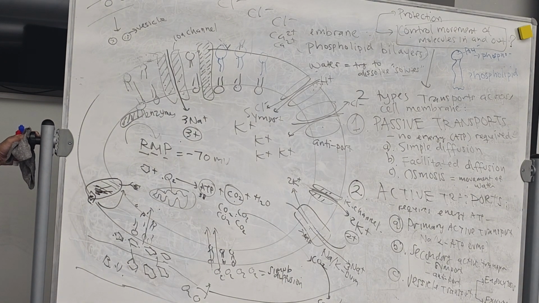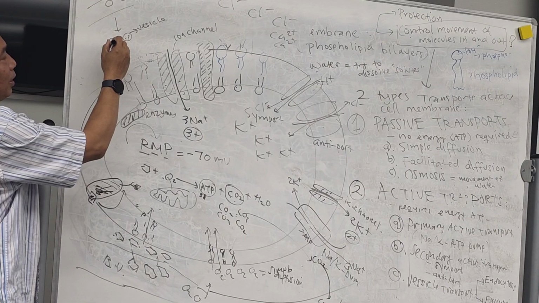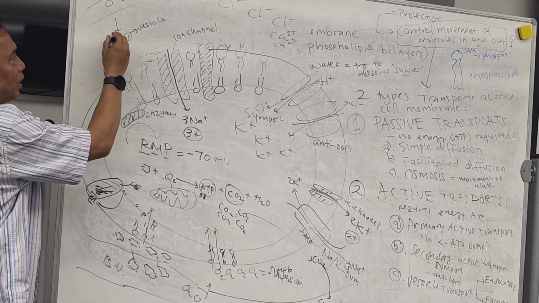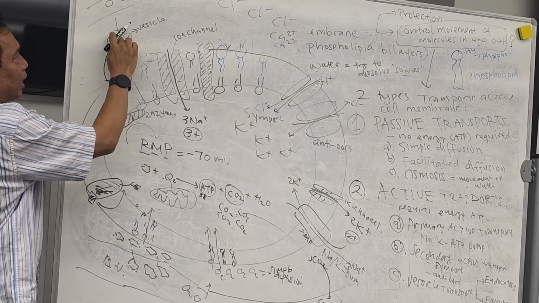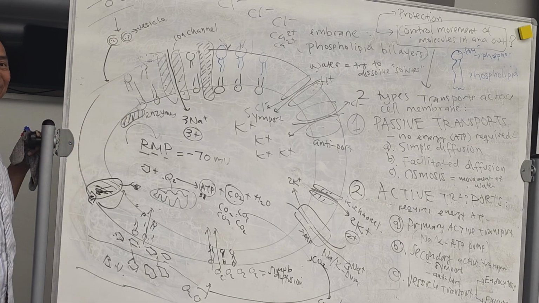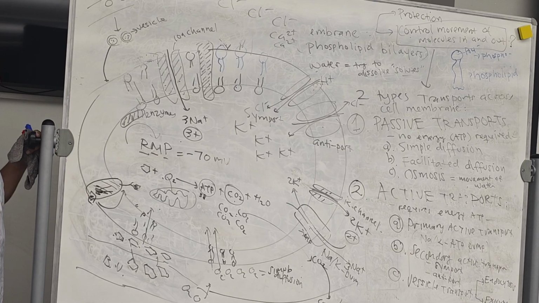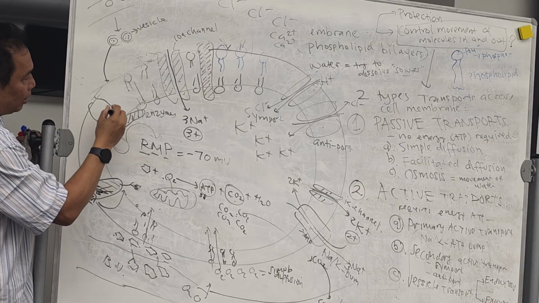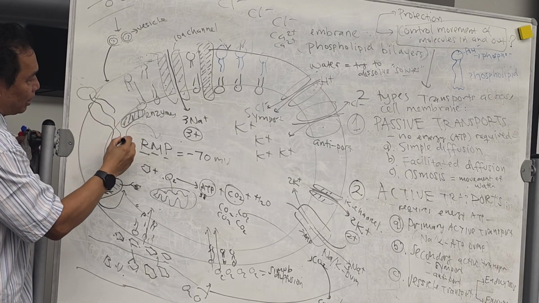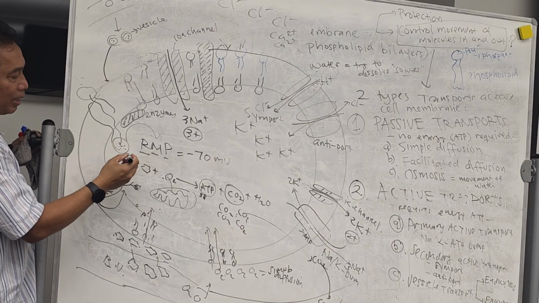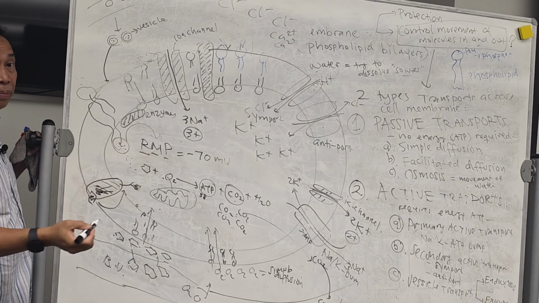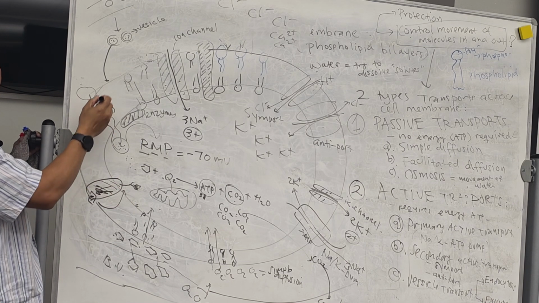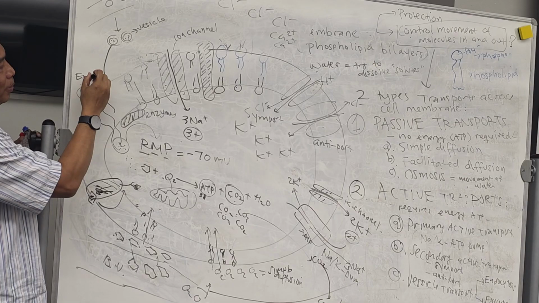A vesicle also has phospholipid bilayers. It's a double membrane too. So it fuses over here, boom, and then finally from outside goes inside. And inside, the hormone can be released. When it enters, that transport is called endocytosis.